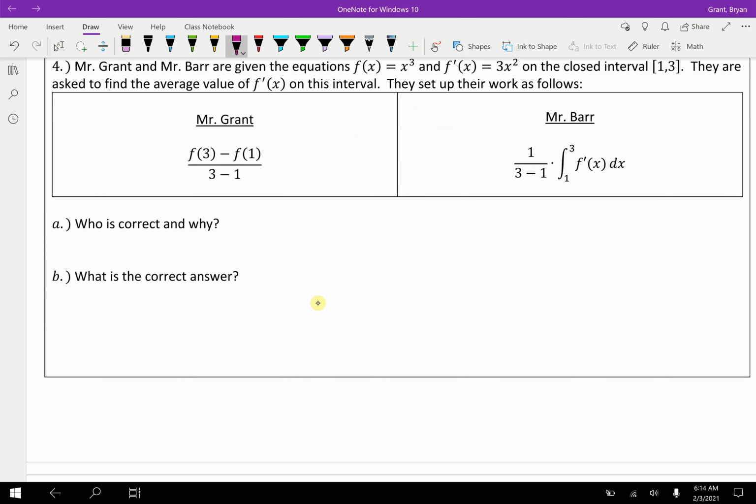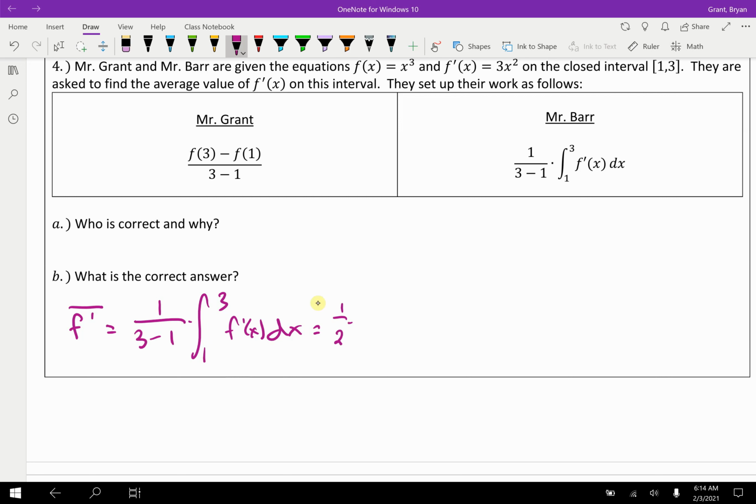Well, let's work with Barr because that seems like the right thing to do. So we're looking for the average value of f prime, and it seems like we should set it up like Mr. Barr did. Okay, so the integral from 1 to 3 of f prime of x dx. Quickly checking, the integral will find f of x, but then dividing by 3 minus 1 will bring it back down to f prime. So yeah, that seems pretty good. Let's actually work this out and find the answer here.